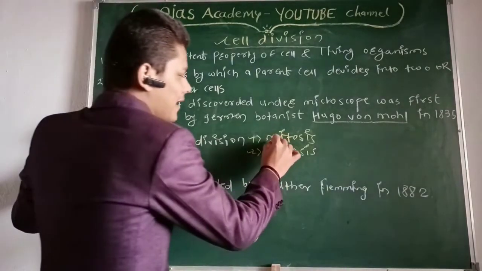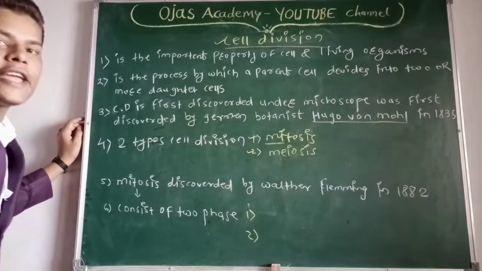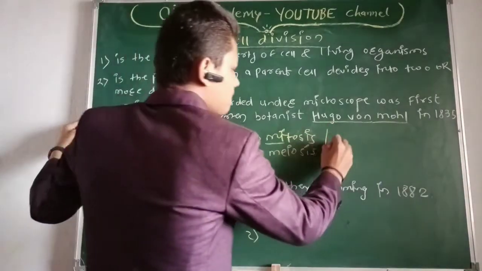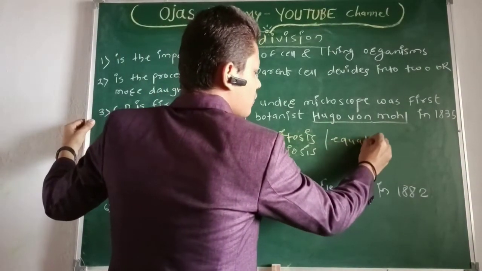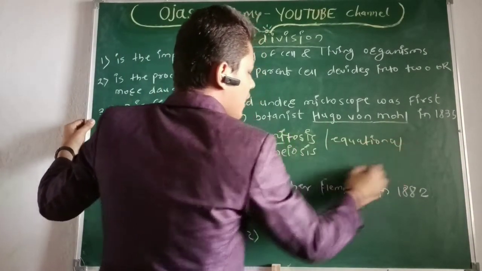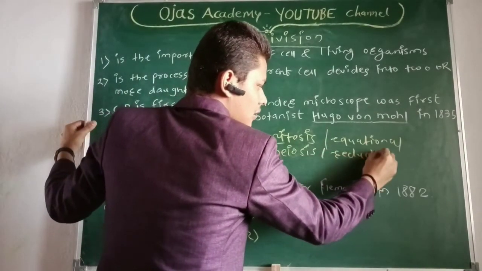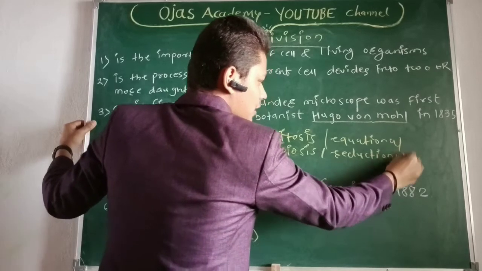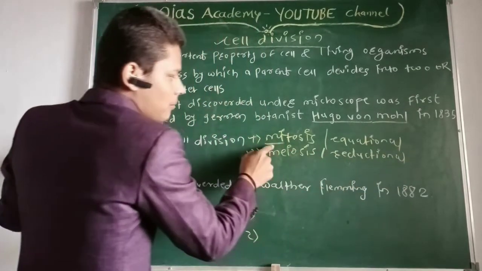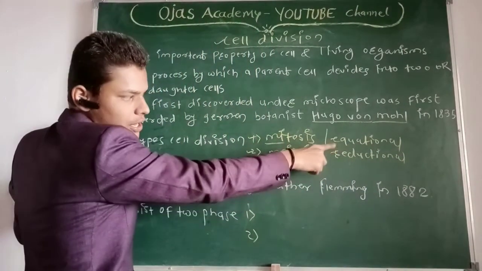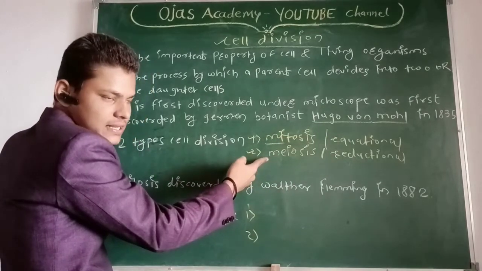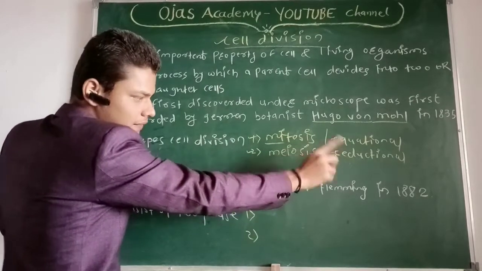Mitosis is also called equational division, and meiosis is also called reductional division.